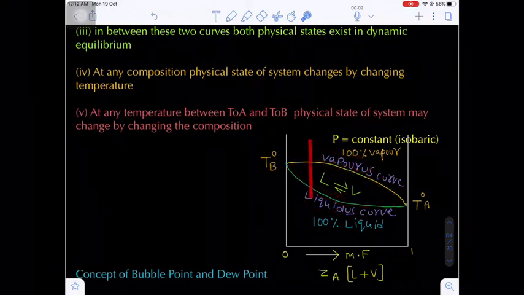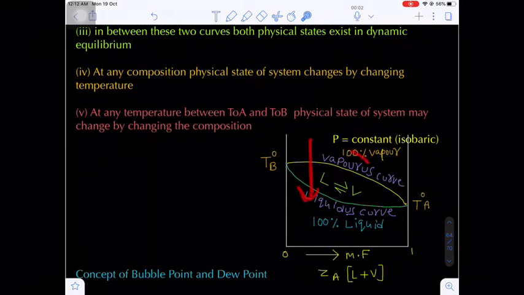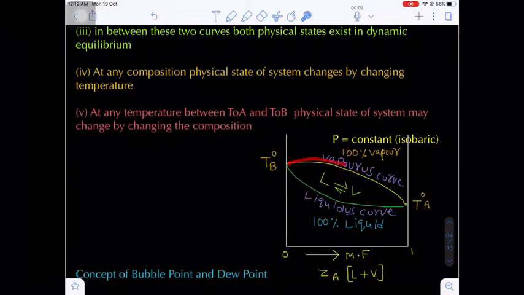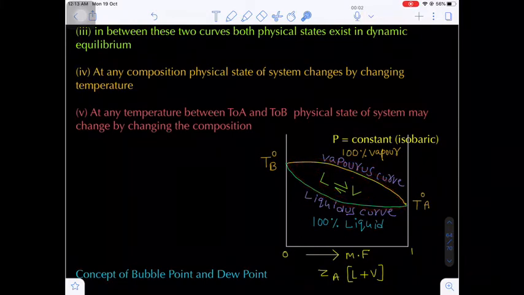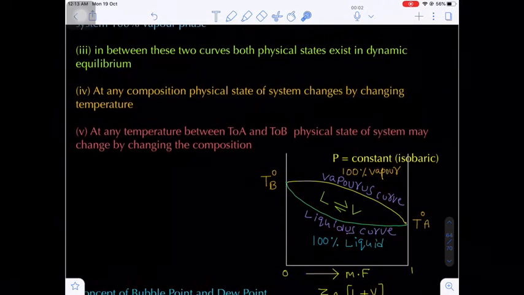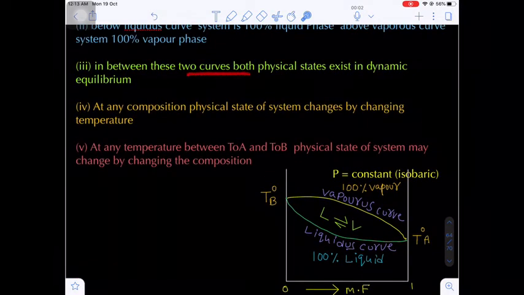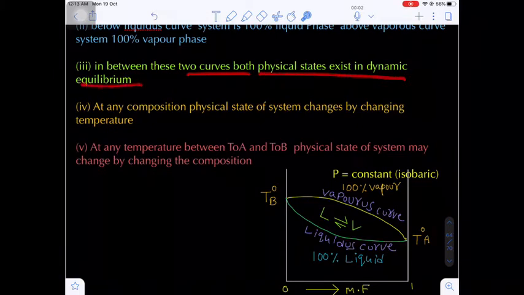Otherwise, if you decrease the temperature, if you reduce the temperature, the vapors undergo condensation to give liquid. That's why the vapor curve will be the upper curve and the liquidus curve will be the lower curve. In between these two curves, both liquid and vapor exist in dynamic equilibrium. Are you getting my point? Here also, in between these two curves, both physical states exist in dynamic equilibrium.